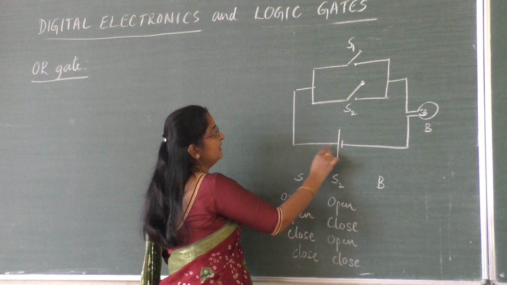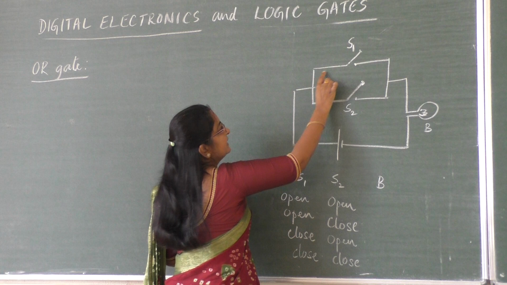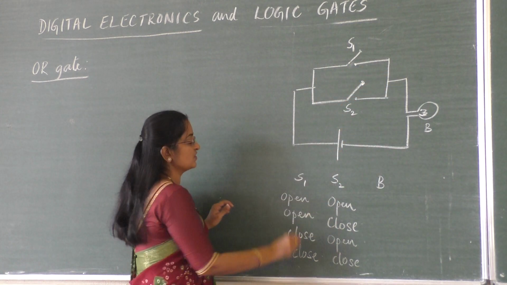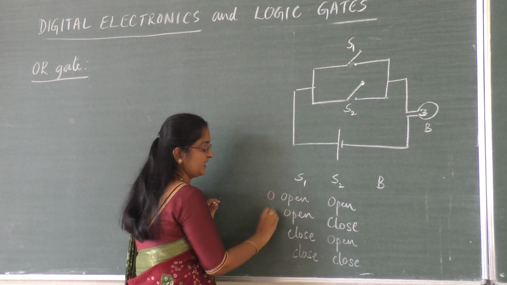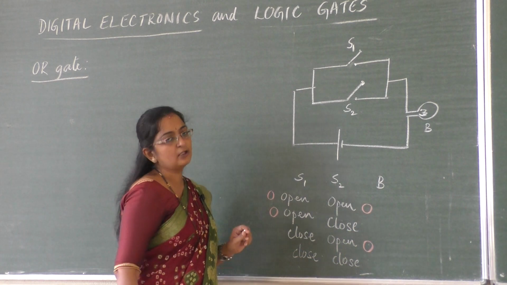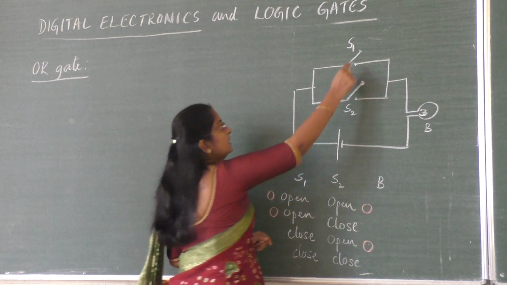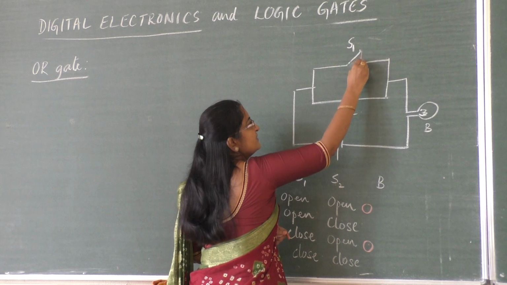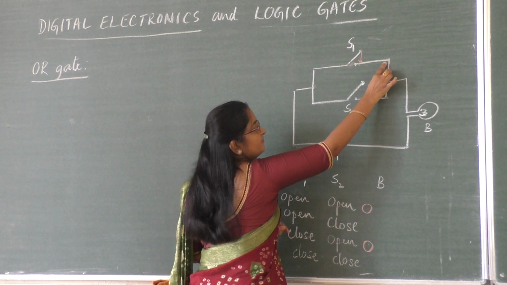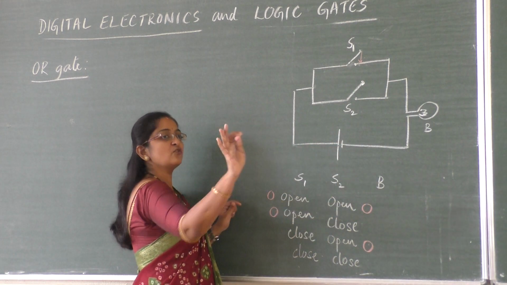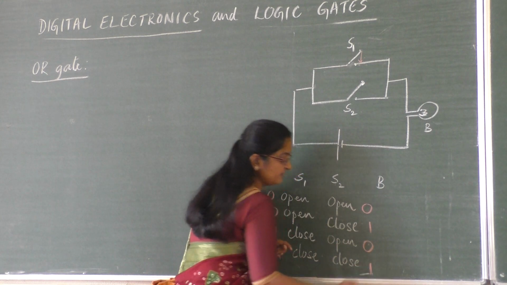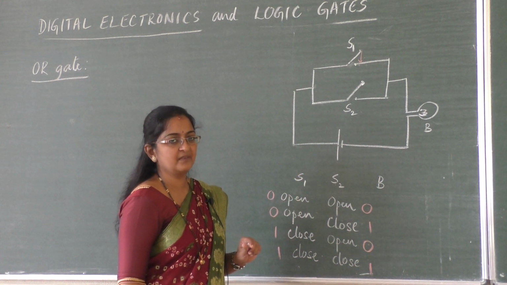When the switch is open, if current comes like this, it can't flow through this. Since it is open, there is no closed path for the flow of current. So let me represent all the open conditions here as 0. It means current cannot flow. Close: when I close this switch, here there is a closed path, so the current can flow like this. Closed path means it allows current to flow through it. So let me represent that close as 1 in our binary system.